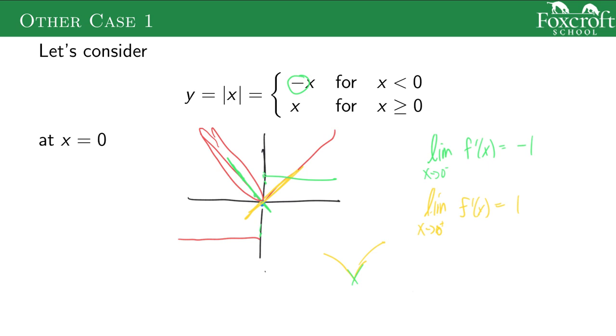These are called cusps. Just think about them as corners. Whenever you have a sharp corner on a graph, whether they look like this or like that or like that, the derivative is not going to exist because we have these two competing tangent lines.